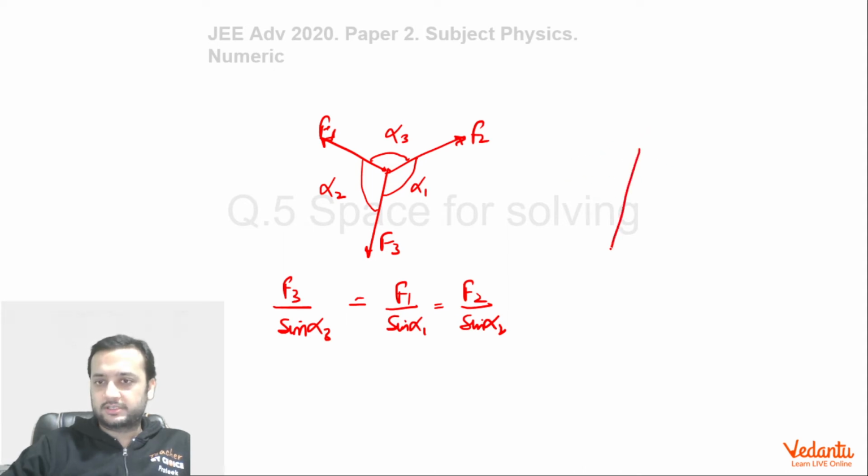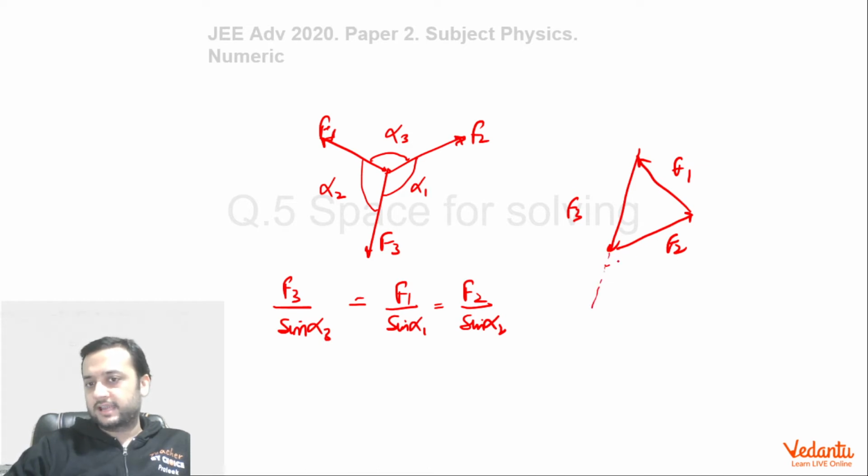So if you draw F3 like this, F2 we can draw like this. I have shifted this vector over here, and F1 will complete the triangle since the net vector is 0. You can see that the angle between F2 and F3 was alpha 1, correct? Similarly, the angle between F3 and F1 was alpha 2. So if you extend this, this angle will be alpha 2, and in the same way, this angle will be alpha 3.